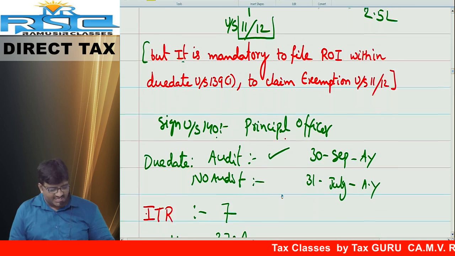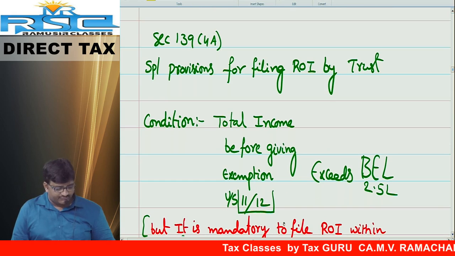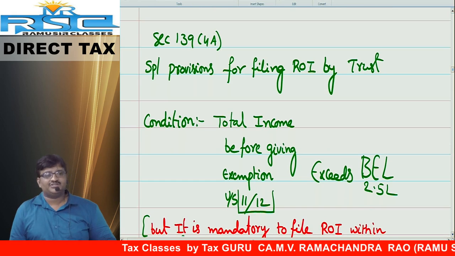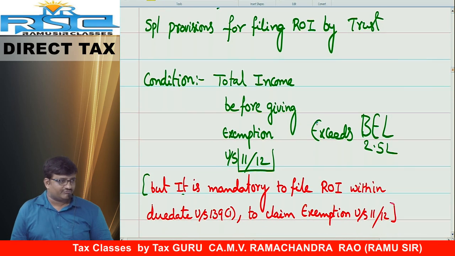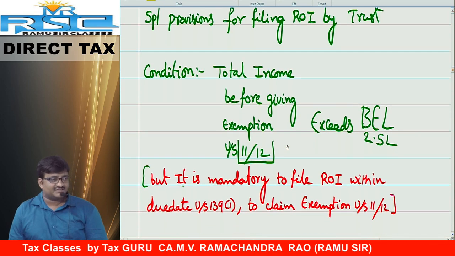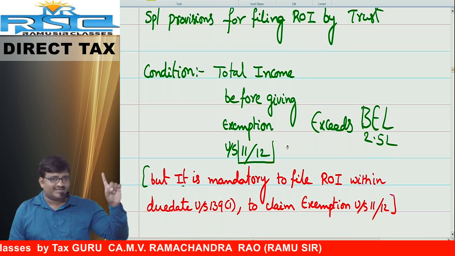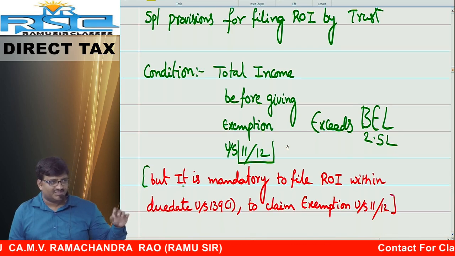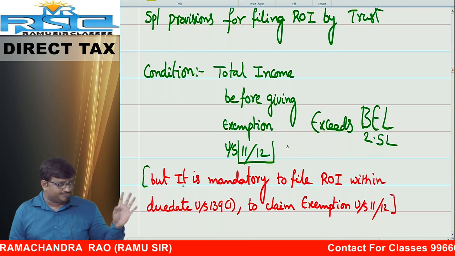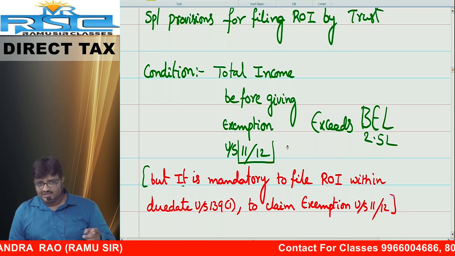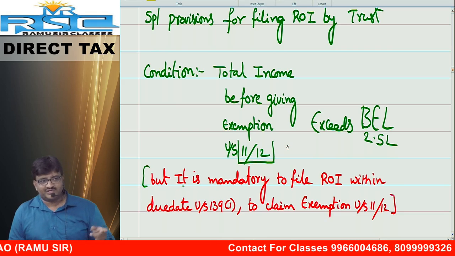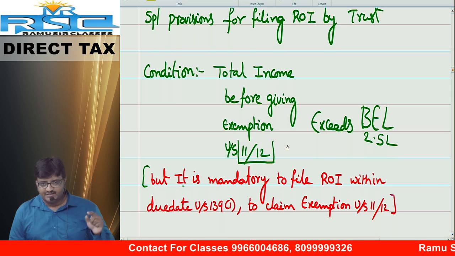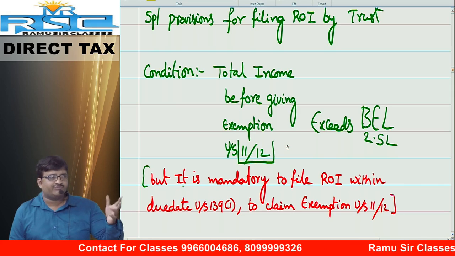Chalo, this is the provision as far as assessment of filing of return by charitable trust or charitable institution. 139 subsection 4A. So first concentrate on this. Charitable trust come under 139.1 or 139.4A. Special provisions are applicable. Every trust has to file the return? No. Those trusts whose total income before claiming exemption under section 11 and 12 exceeds basic exemption limit of 2,50,000.